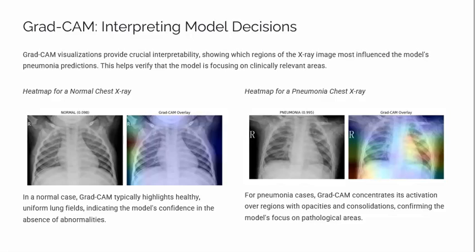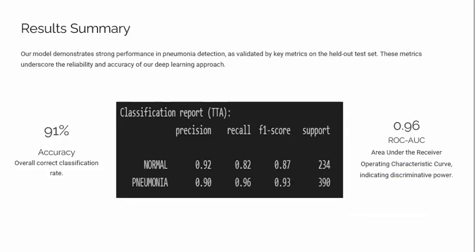Coming to the results summary, our final model performs very well. 91% accuracy, meaning it correctly classifies most of the test images. A 0.96 ROC AUC shows an excellent ability to distinguish between normal and pneumonia cases. These results indicate our training strategies and optimizations work efficiently, and the fine-tuned ResNet50 model is able to learn strongly.